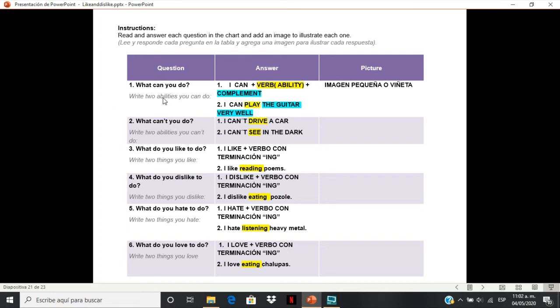Just remember, to make questions to express abilities, we only place the modal verb can before the subject, and then the main verb. So, if you have interrogative information questions, you only add the question word. In this case, what, for example, to know what can you do. So we have the question, what can you do? Or maybe it is negative, what can't you do?